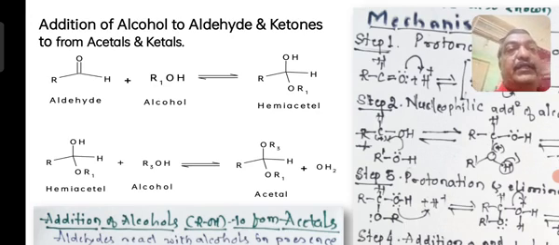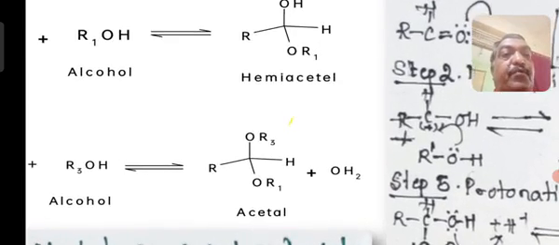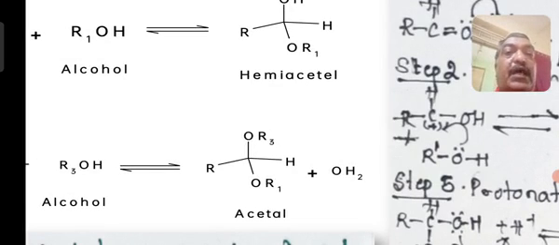ROR is an ester, so it is called hemiacetal formation. This hemiacetal will react with another molecule of alcohol, that is R3OH. So you will get two OR groups, OR1 and OR2 added. So you will get a product called an acetal. It's a very simple reaction.